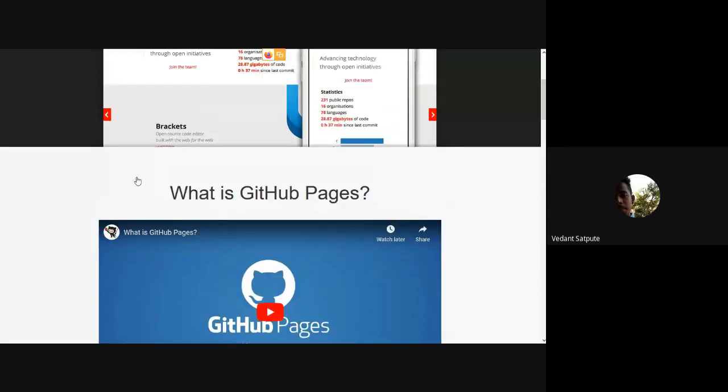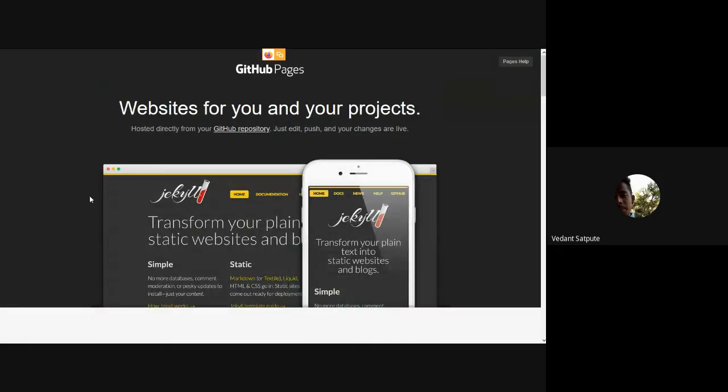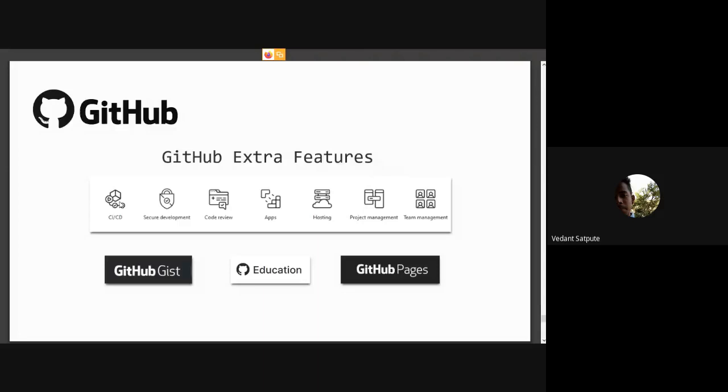You don't have to host it with a different server or different places. You just host the project that you post on your GitHub in GitHub itself. That's why GitHub Pages is powerful, and Git and GitHub are powerful. This is all about GitHub and GitHub Pages, and this is actually everything you need to know about Git and GitHub.